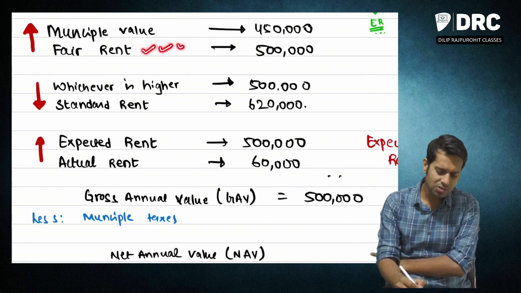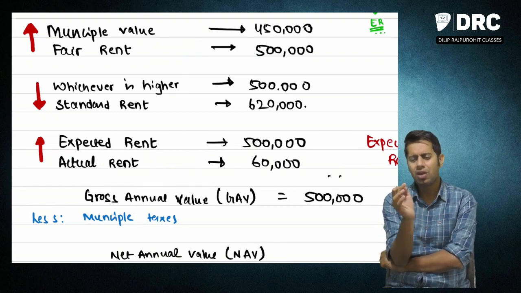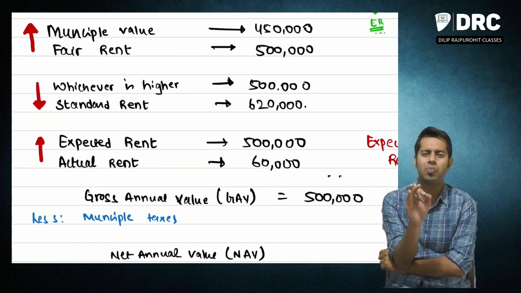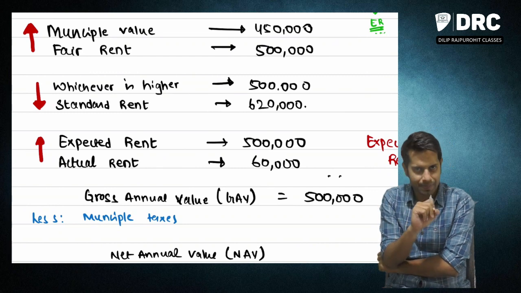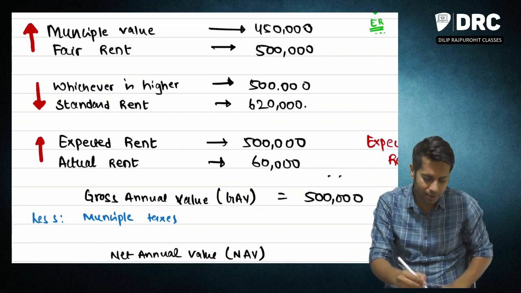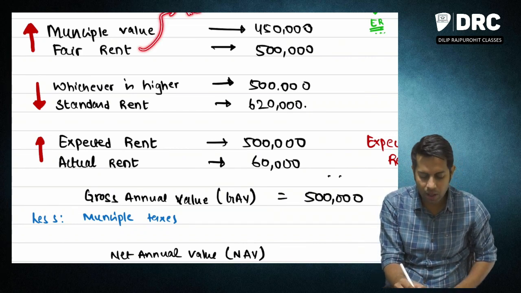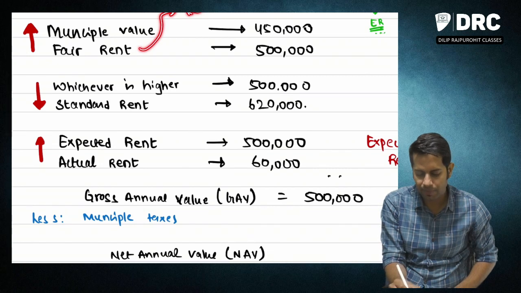Okay, sir. Then tell us what you mean by fair rent. Fair rent means the rent for similar kind of property, a similar house property in that locality.